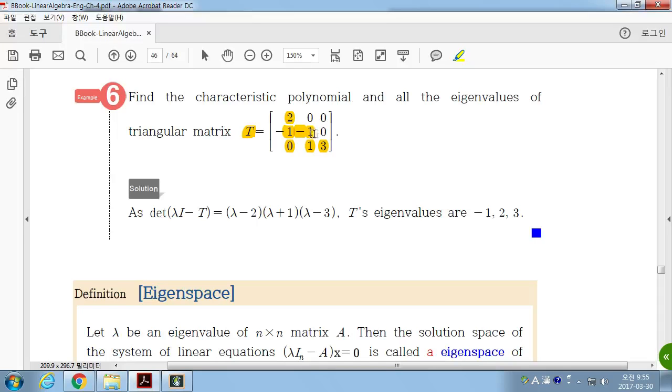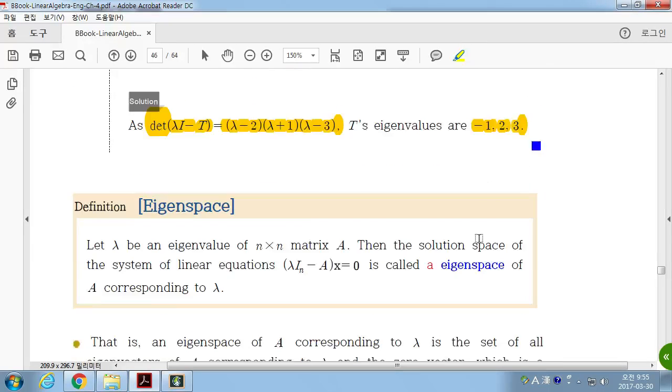2 and -1 and 3. Why? Characteristic polynomial of this lambda I minus T should be this. Determinant of lambda I minus T is lambda minus 2 times lambda plus 1 times lambda minus 3. So 2, -1, and 3 are eigenvalues. Okay? If you write in order from small to large, then you can write -1, 2, 3.